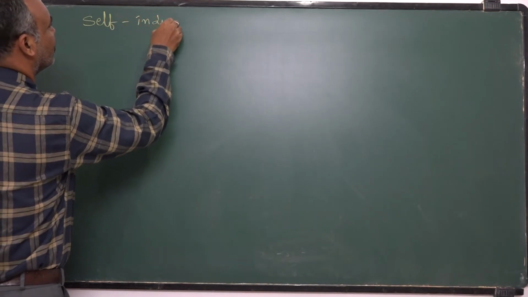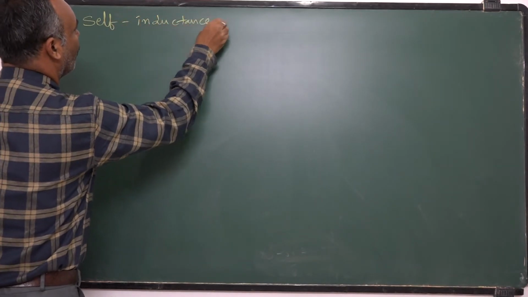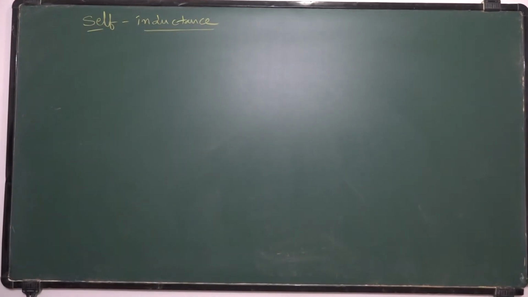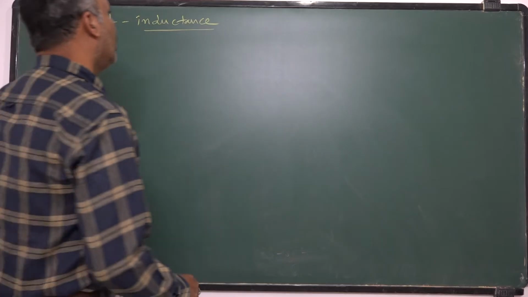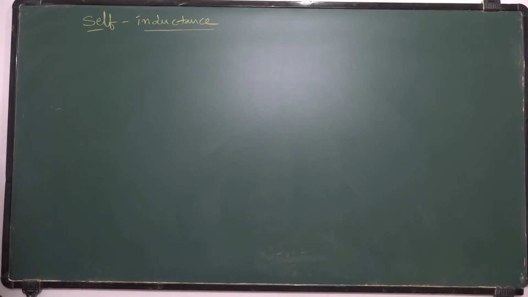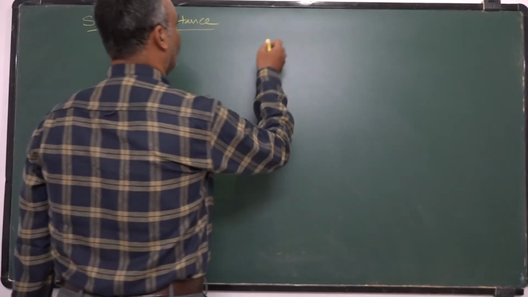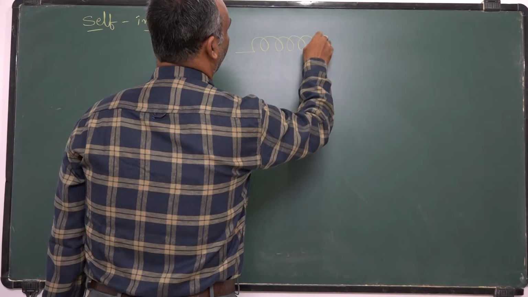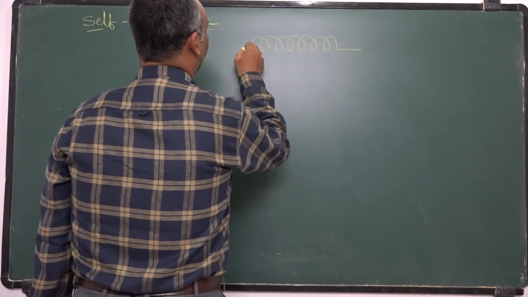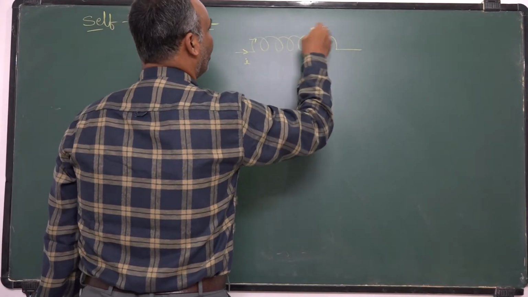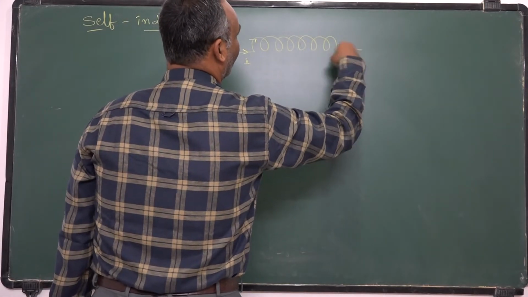Self-inductance. It is a property of a given coil which is carrying current. For example, let me take one coil. If you allow the current to pass through it, the current will rotate around the coil and come out.